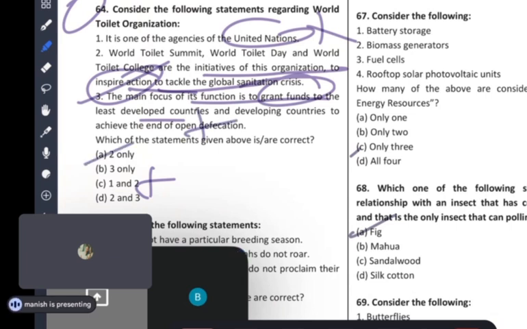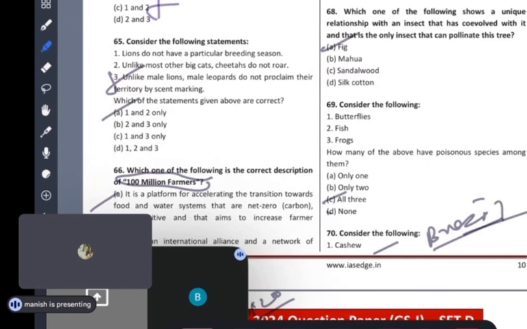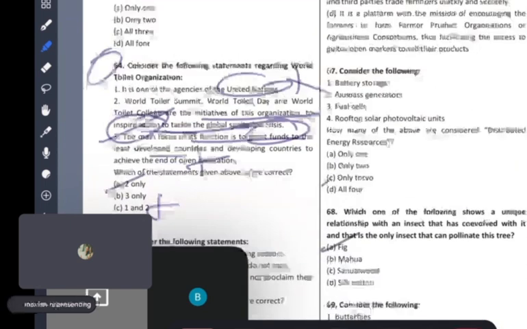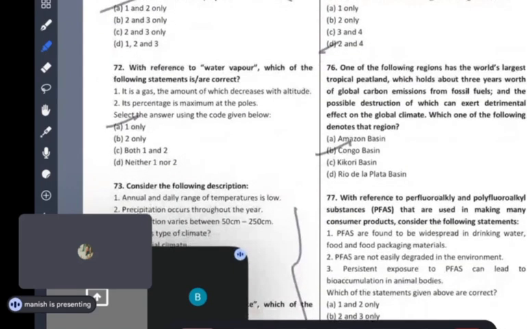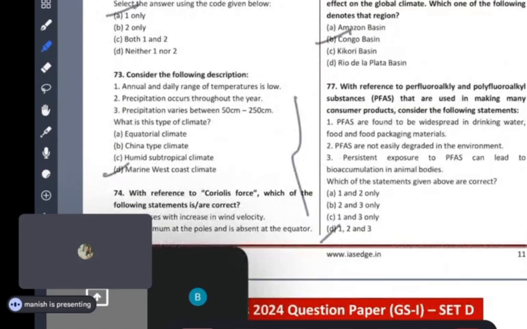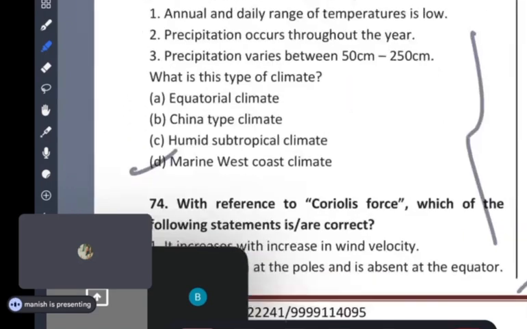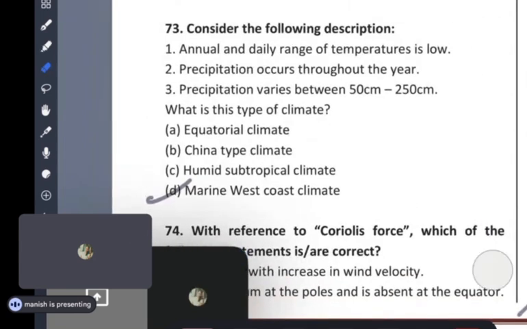This is only for awareness about toilet and ODF and all, basically cleanliness, that's all. So guys, this is what you have to think basically. See guys, I'm telling you my approach, what I feel in the real exam and what works with me.